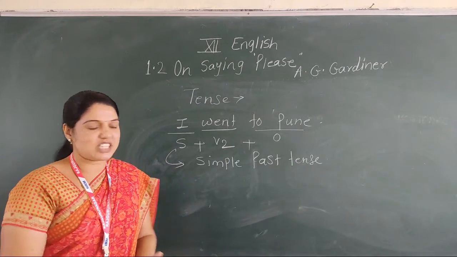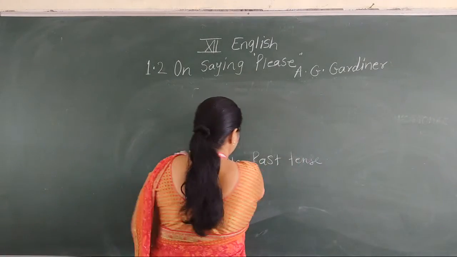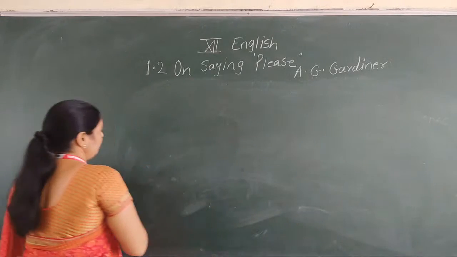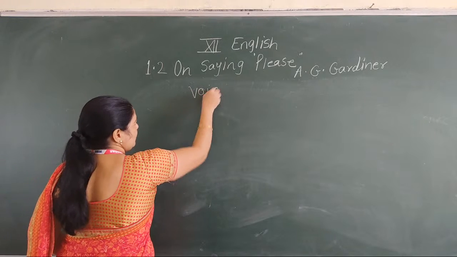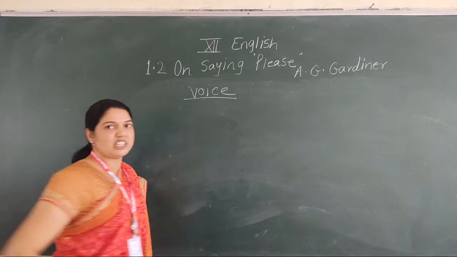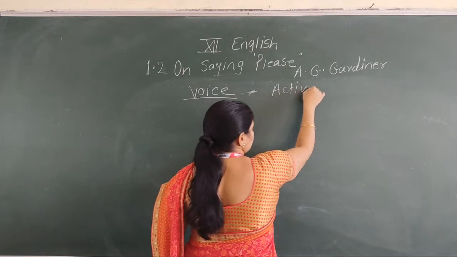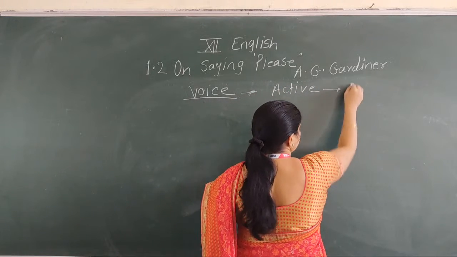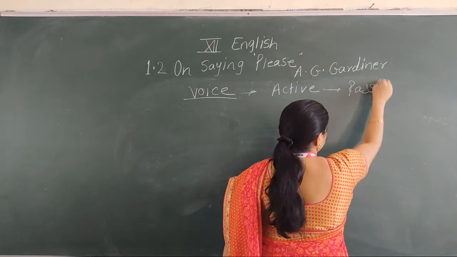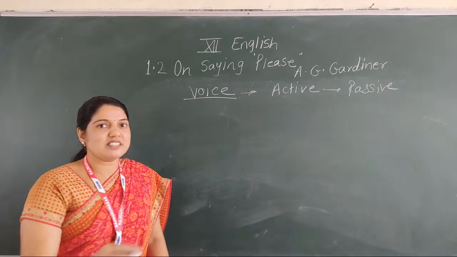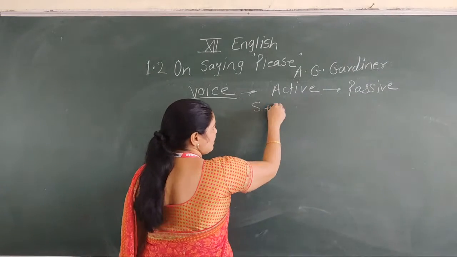Now see the next one, the next topic which is in the exam called voice. Voice means change the voice, and you know very well that there are 2 types of voice, active and second one is passive. Generally we convert active into passive. But what is the structure? First of all, you understand the structure.